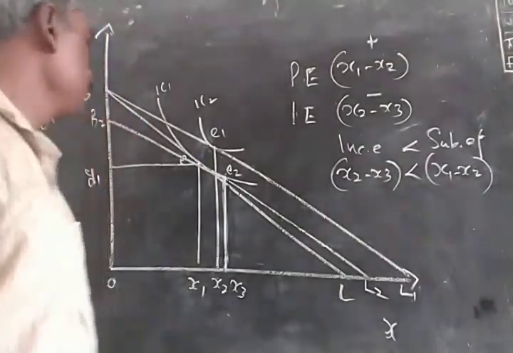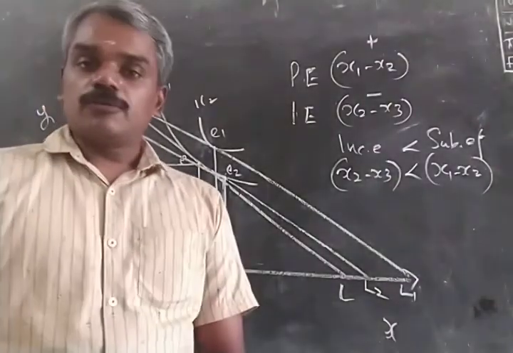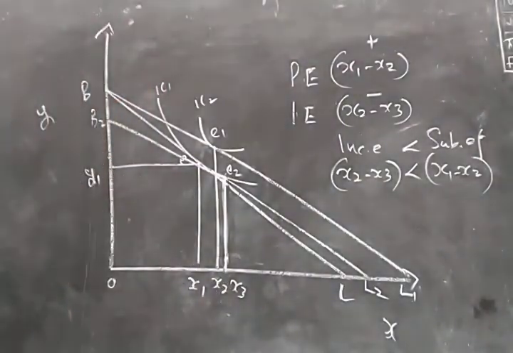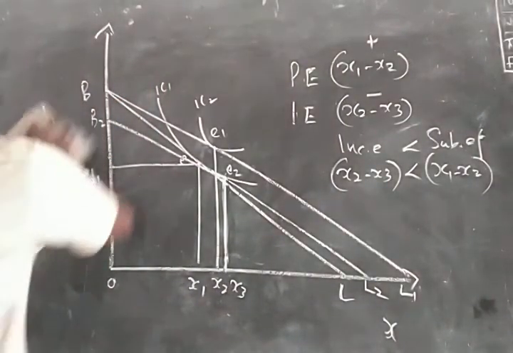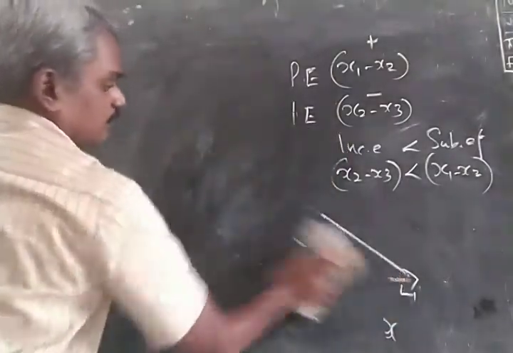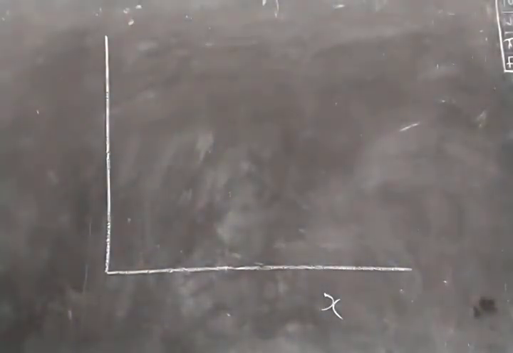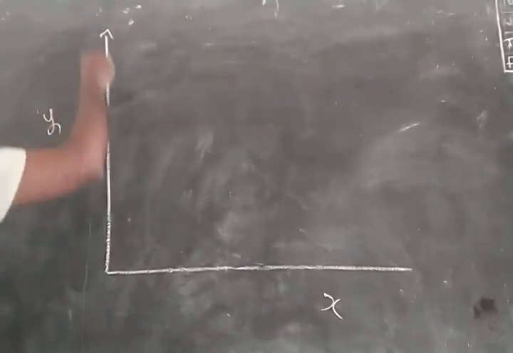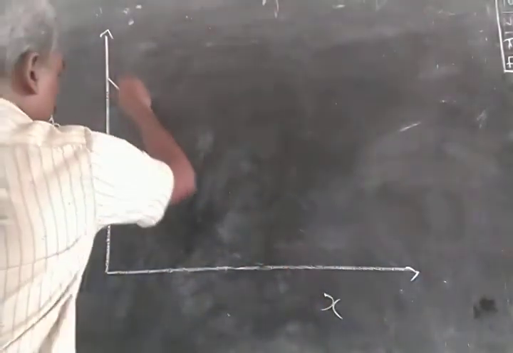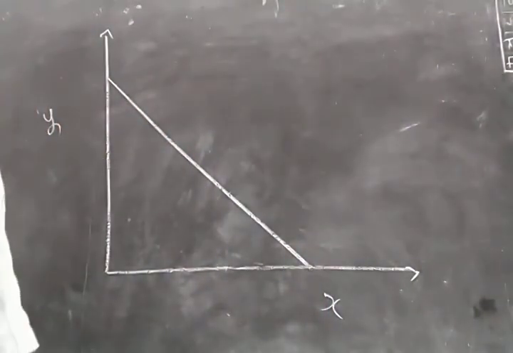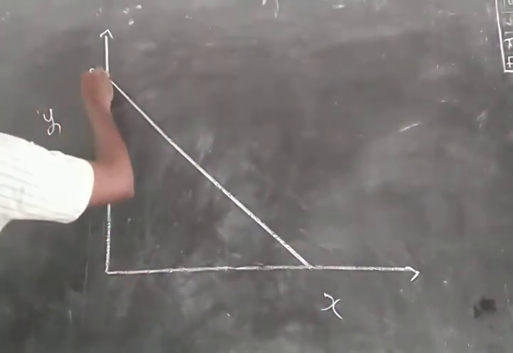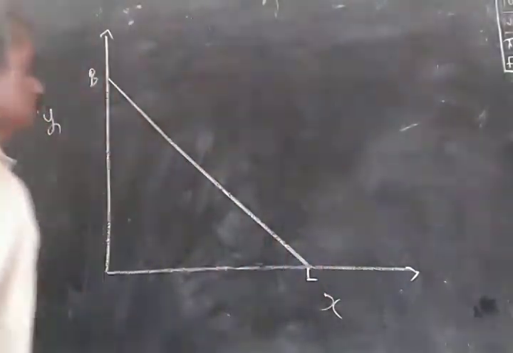Now finally we have to explain a Giffen commodity or Giffen good using the compensating variation method. Again, we will be making use of the same diagram. On the X axis we represent commodity X. On the Y axis we measure commodity Y. We have a budget line which shows different quantities of two commodities that the consumer can buy by spending all his income. The budget line is named BL.